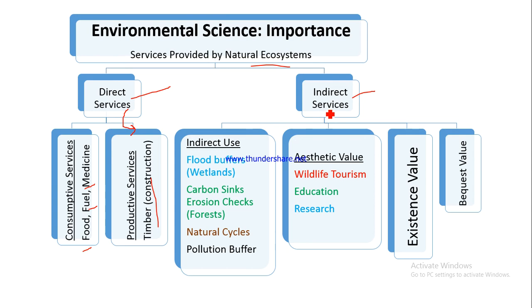Now what are the indirect services which are provided by them? You know that they act as buffer. The ecosystems act as buffer against floods. There are places like wetlands, a rivulet, a gadhera can be one example of a wetland. And what do these wetlands do?